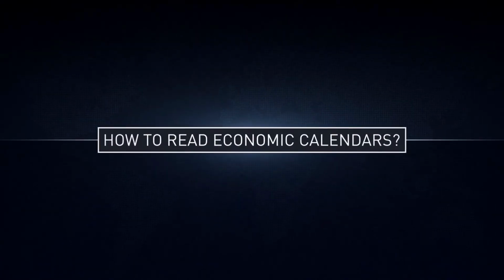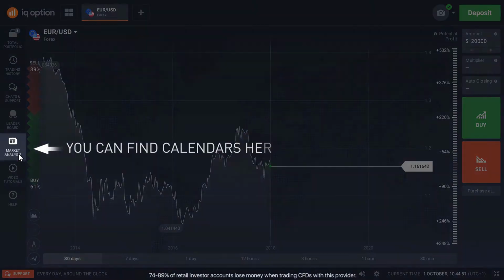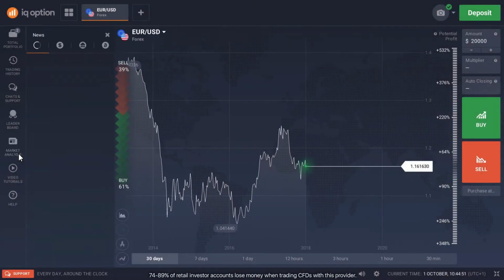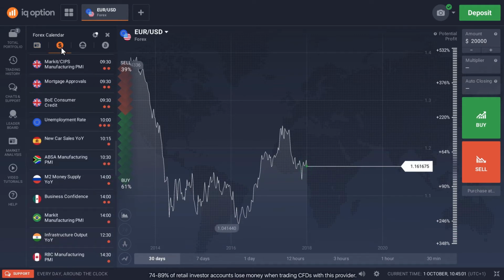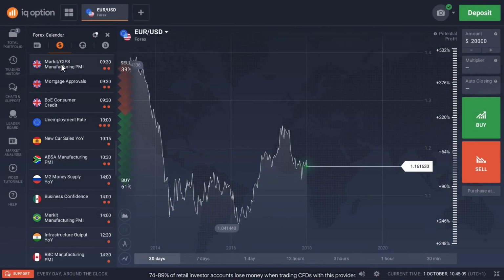How to read economic calendars. On our platform, calendars are located in the Market Analysis section on the left-hand side panel. You can use a Forex calendar, an earnings calendar, and a crypto calendar. Let's study the structure of the Forex calendar. When you open it, you will see a list of economic reports. The country releasing the report is indicated by a flag. Choose a report by clicking its name.